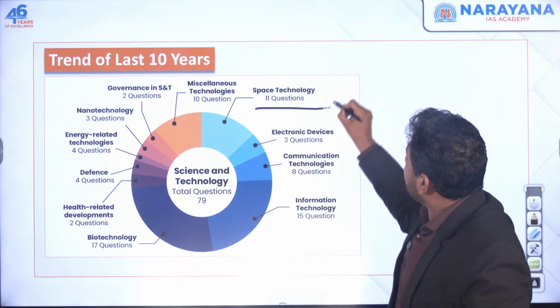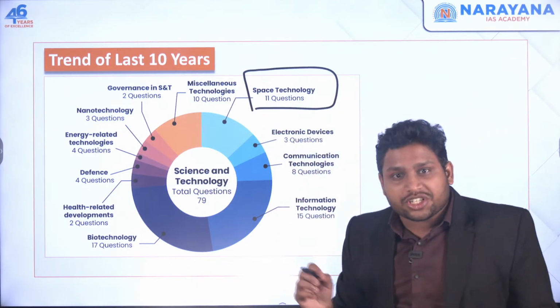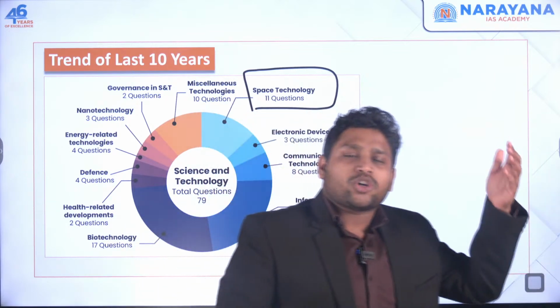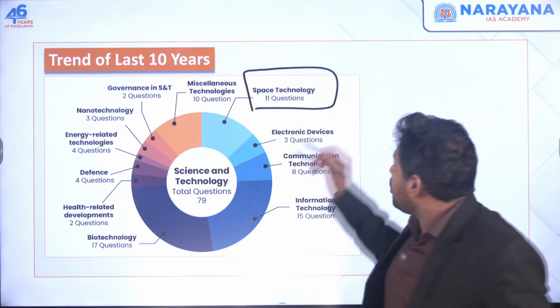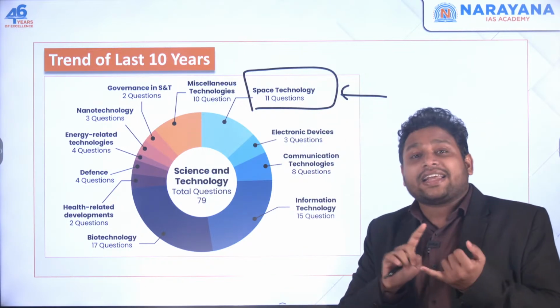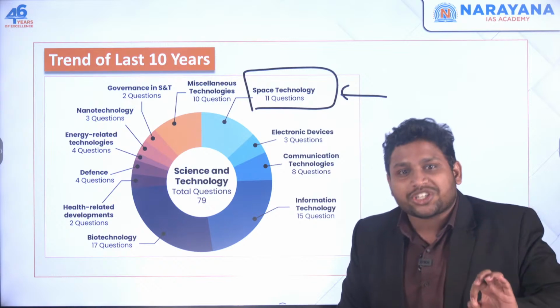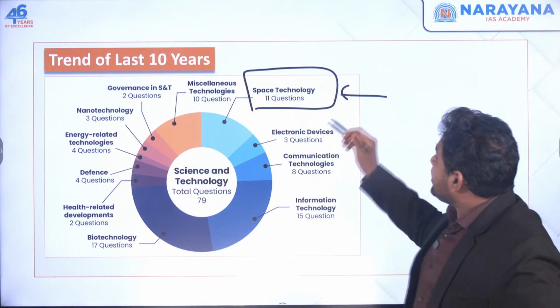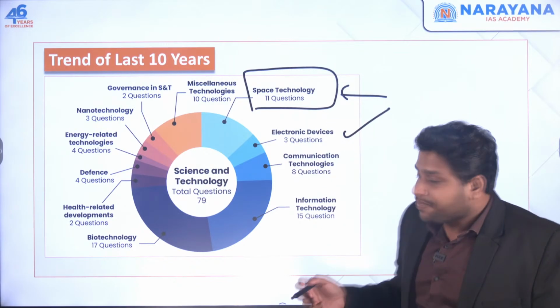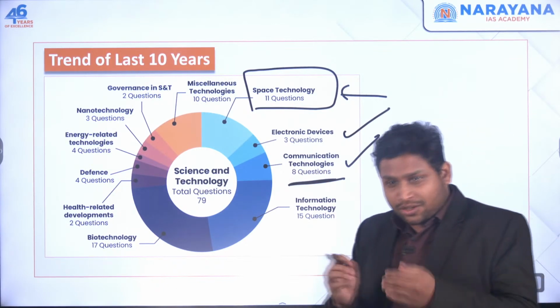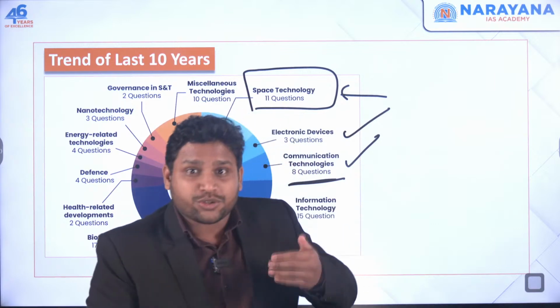Space technology, total 11 questions. Space technology remains in the news. For example, ISRO has launched something, NASA has launched something. All that will be part of it. There are 11 questions in the last 10 years, so you can expect almost one question every year, right? Then you have electronic devices and communication technologies, 8 questions from communication technologies, so information technology, ICT, as you say.